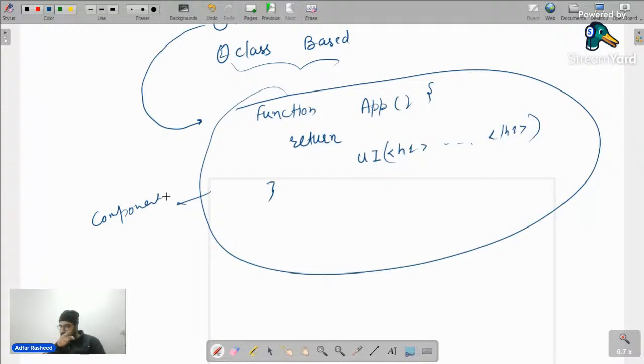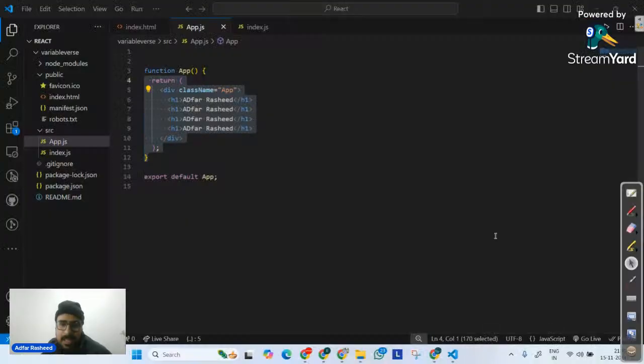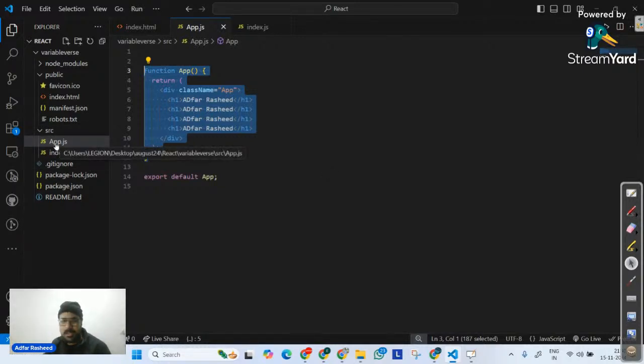With respect to this particular discussion, we have found a way of writing our HTML and JavaScript together. Don't we all agree that this is a valid syntax now? It's not JavaScript, it's JSX. That's why you might see in a lot of projects that you can also write app.jsx, or index.jsx. Both of them will work, both of them are the same. Whether you write .js or .jsx, both are going to work.